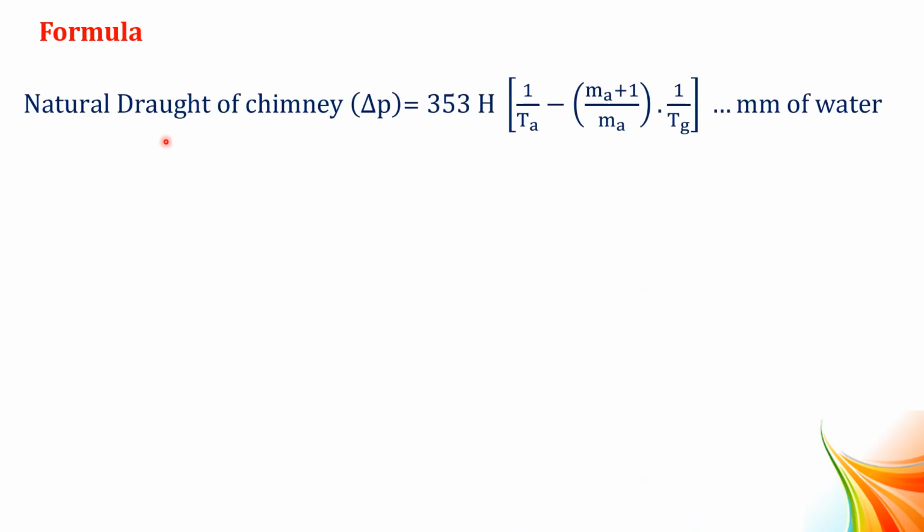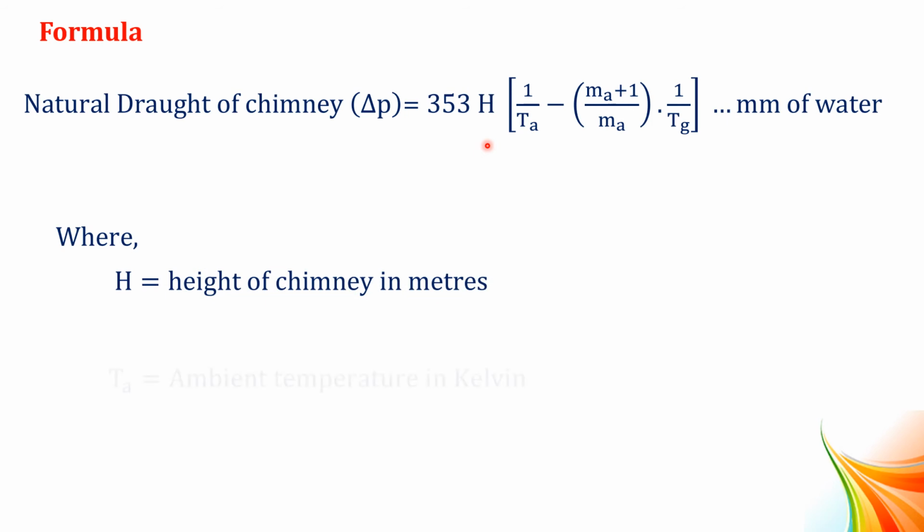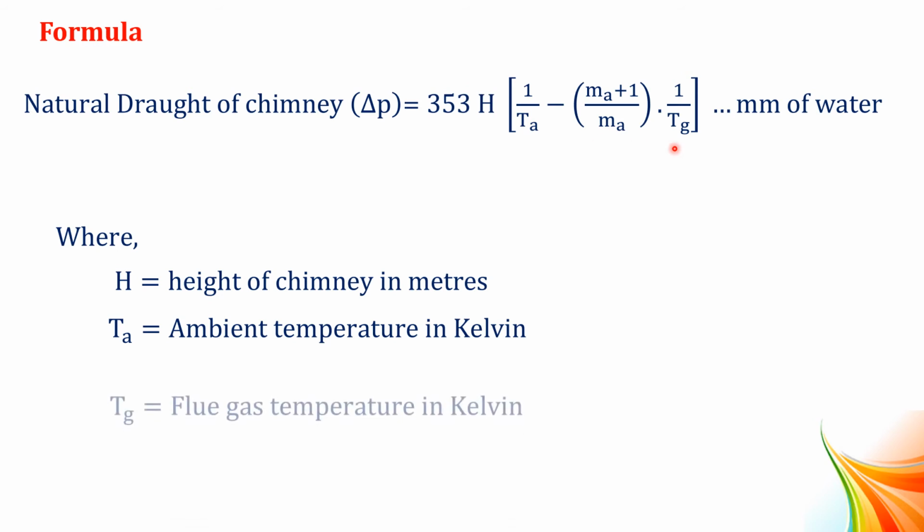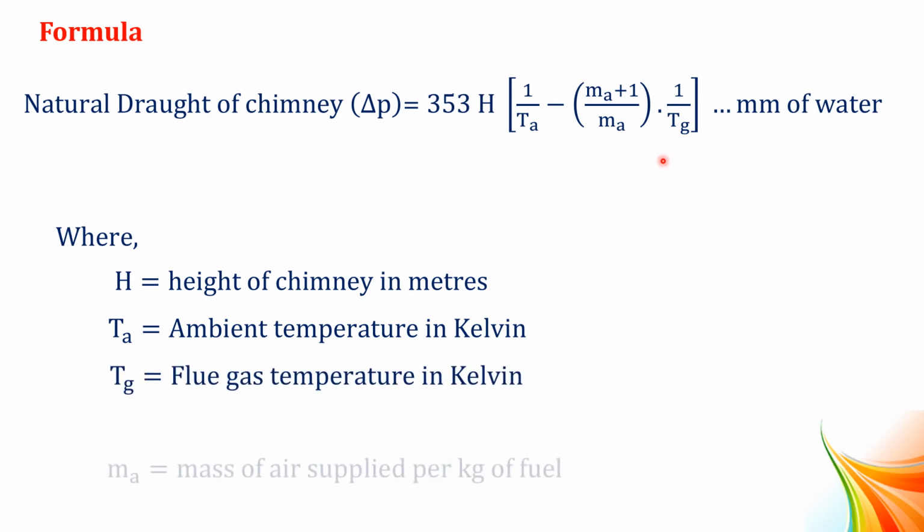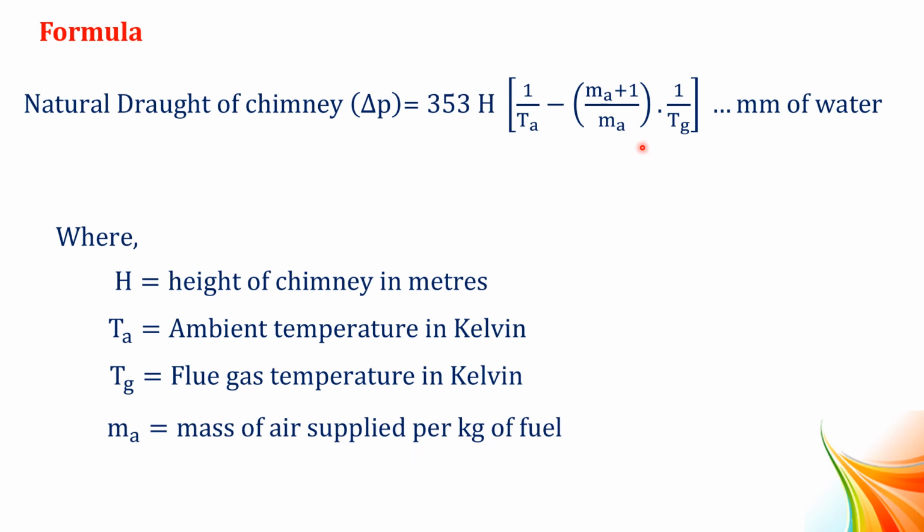Now we have to write the formula for natural draught of chimney: del P equals 353 H into (1 by Ta minus (Ma plus 1) divided by Ma into 1 by Tg). The unit of natural draught is millimeter of water. Here H is the height of the chimney in meters, Ta is the ambient temperature in Kelvin, Tg is the flue gas temperature in Kelvin, and Ma is the mass of air supplied per kilogram of fuel.